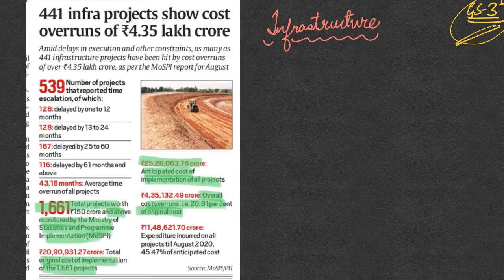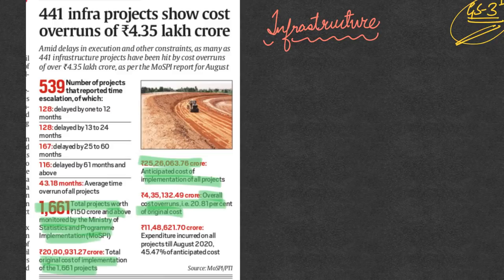One of the reasons for that is time and cost overruns. Usually projects are not completed within the given deadline within which they have to be completed. Because the time is not adhered to, usually a lot of delay is involved. This delay in turn causes cost overruns, because there is inflation present in the economy. So the more the delay, the more will be the cost overruns of the project. Whatever is budgeted for a particular project, due to delay in its execution there is also going to be what is called a cost overrun, which is an increase in the cost of the project.